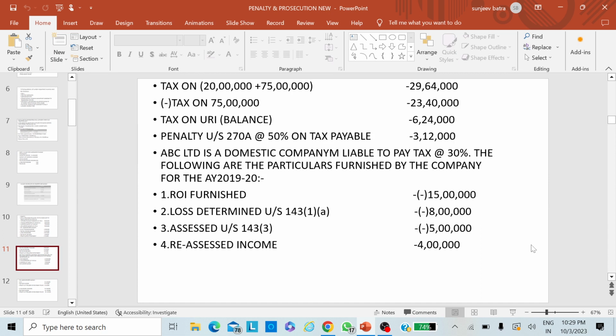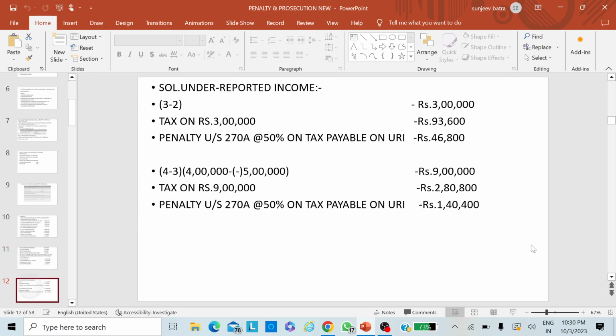So underreporting at this step shall be 3 lakhs, and after the reassessed income, the difference between the two will be minus 5 lakhs minus 4 lakhs, that is plus minus plus, as I have told you, and the result will be 9 lakhs. So tax shall be calculated on that amount, and you can calculate the penalty after that.